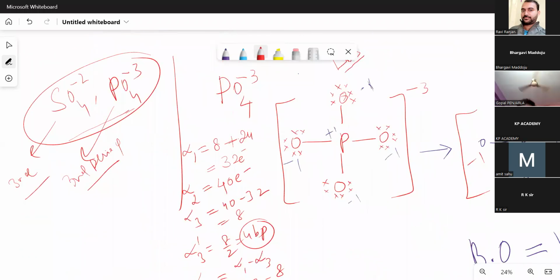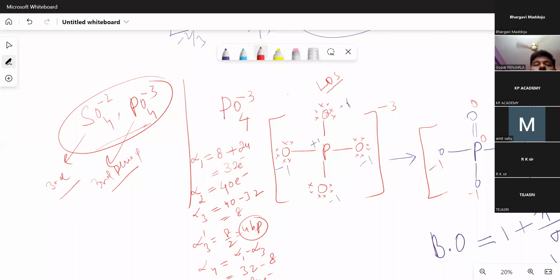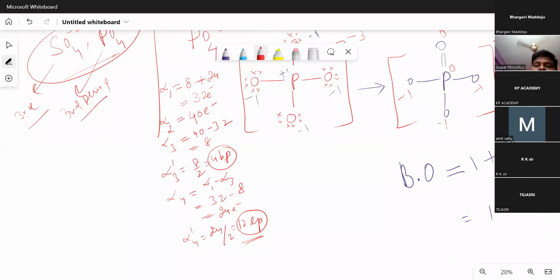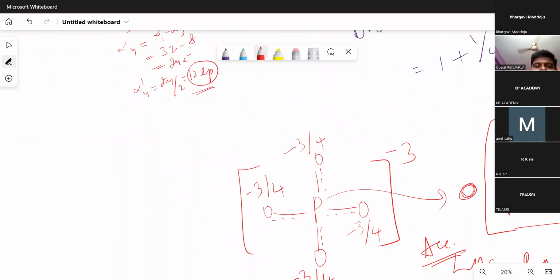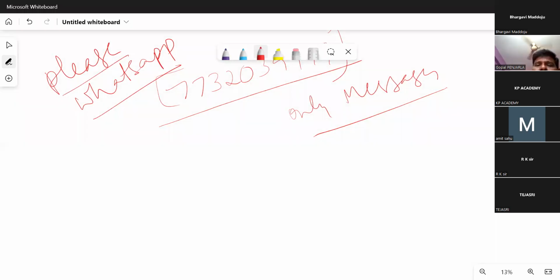We'll discuss that. Octet expansions are observed where the central atom belongs to the third period, right? So we have taken the examples of sulfate, phosphate. So many examples we have taken here. Take some species. Miessler is a book where you will find so many species. And from those species, you try to write down. I'll give you some questions to solve. So we will be discussing different shortcut methods in different topics.